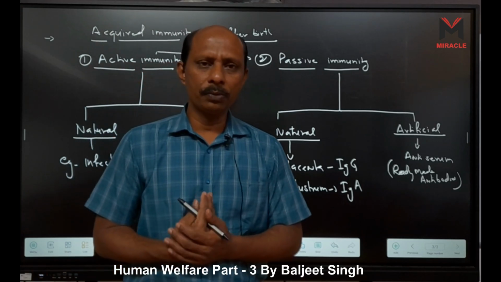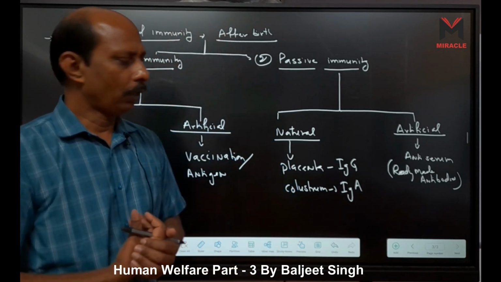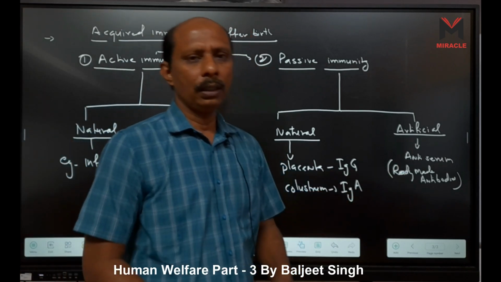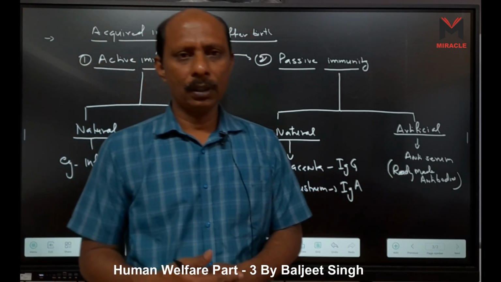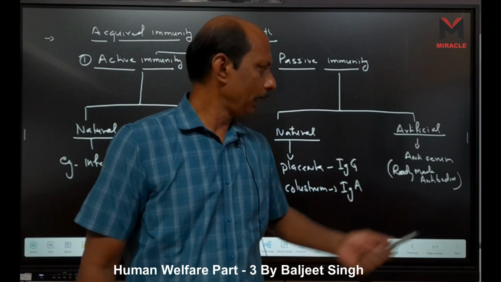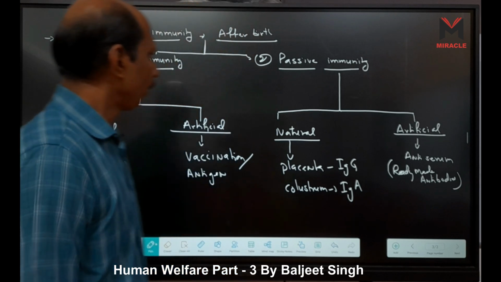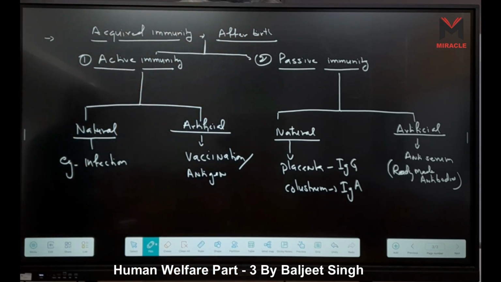Tetanus. In case of tetanus, what happens? Tetanus means Clostridium tetani. Then we get anti-serum in that case. Or in some case of venom, snake poison, right? We get ready-made antibodies. So these are the different types of acquired immunity.